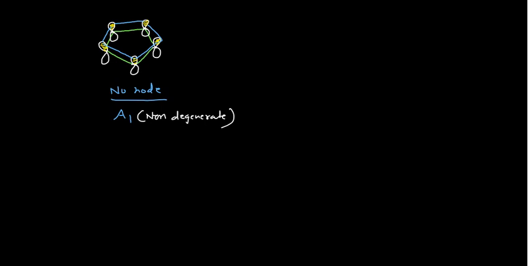Now secondly, you can draw this Cp ring again in that manner. This is my Cp ring, and if I want to put a node in it, I can put a node here. This is my nodal plane. So that means it has one node over it. When it has one node, how can you draw the structure?